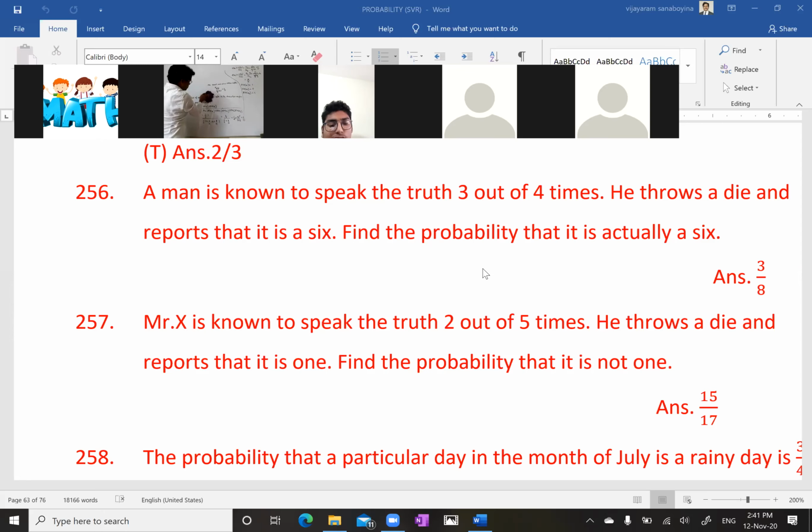Just you have to remember what has happened, my dear. Already A3 has happened. Once A3 has happened, we're talking about the probability of A once A3 has happened. What is A? Probability of getting one good apple among the two. But what is A3, my dear? We already got one good apple and one bad apple. Therefore, what, my dear? One only, because one good apple is already there. It's a sure event. Not at all less than one.